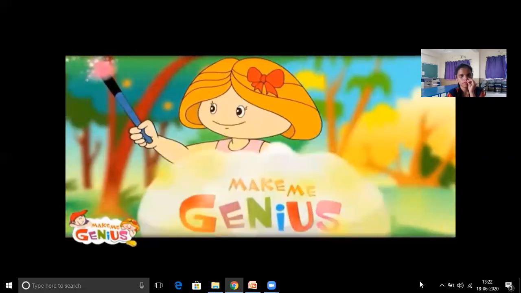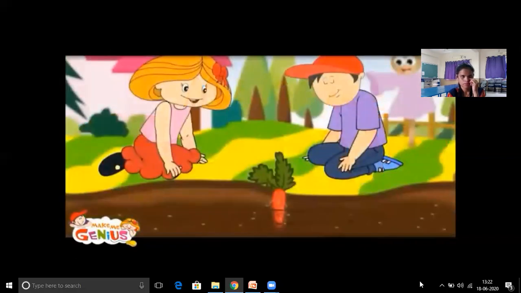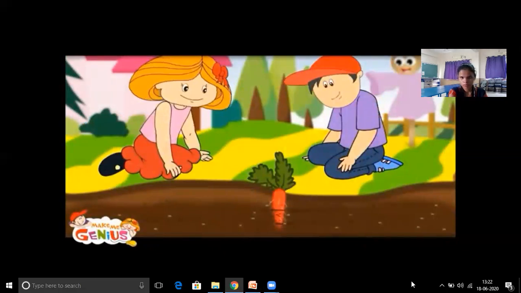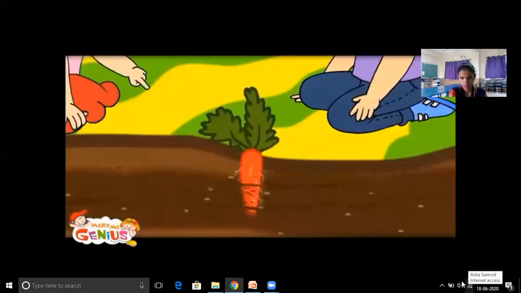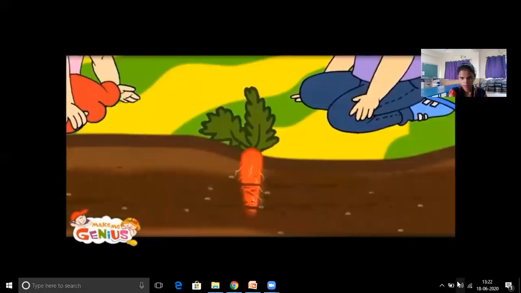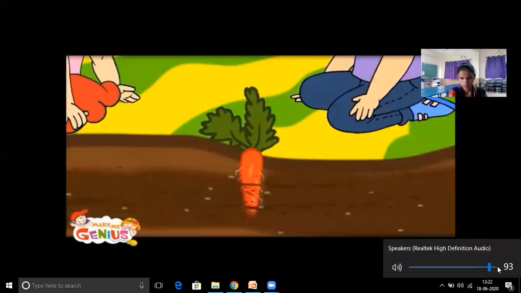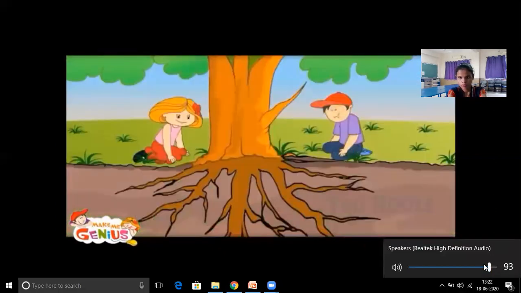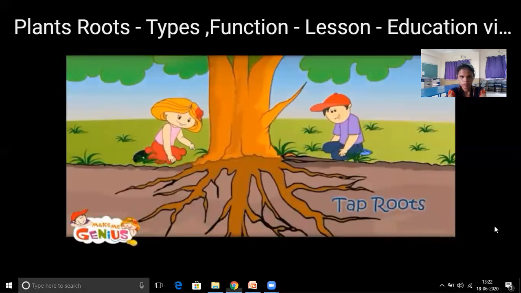Let's learn more about fruits. See, this is a carrot plant. Can you see carrots on the ground? Yes, this is carrot. Jimmy, see, this root is a long single root. These types of roots are called tap roots. Let me show you more tap roots. These are tap roots. These are long and there are side roots also.